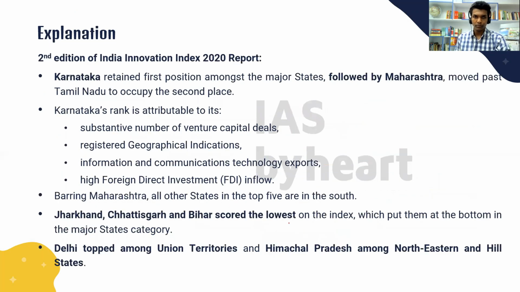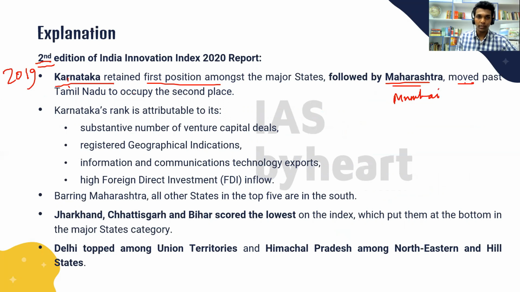Moving on, this is the second edition of the India Innovation Index. This was started in the year 2019, and now in 2020 it is the second edition. Karnataka retained its first position, and in second position we have Maharashtra because of Mumbai. Maharashtra moved past Tamil Nadu to occupy the second place. So in the first edition, Tamil Nadu was in the second place, and now it is Maharashtra.